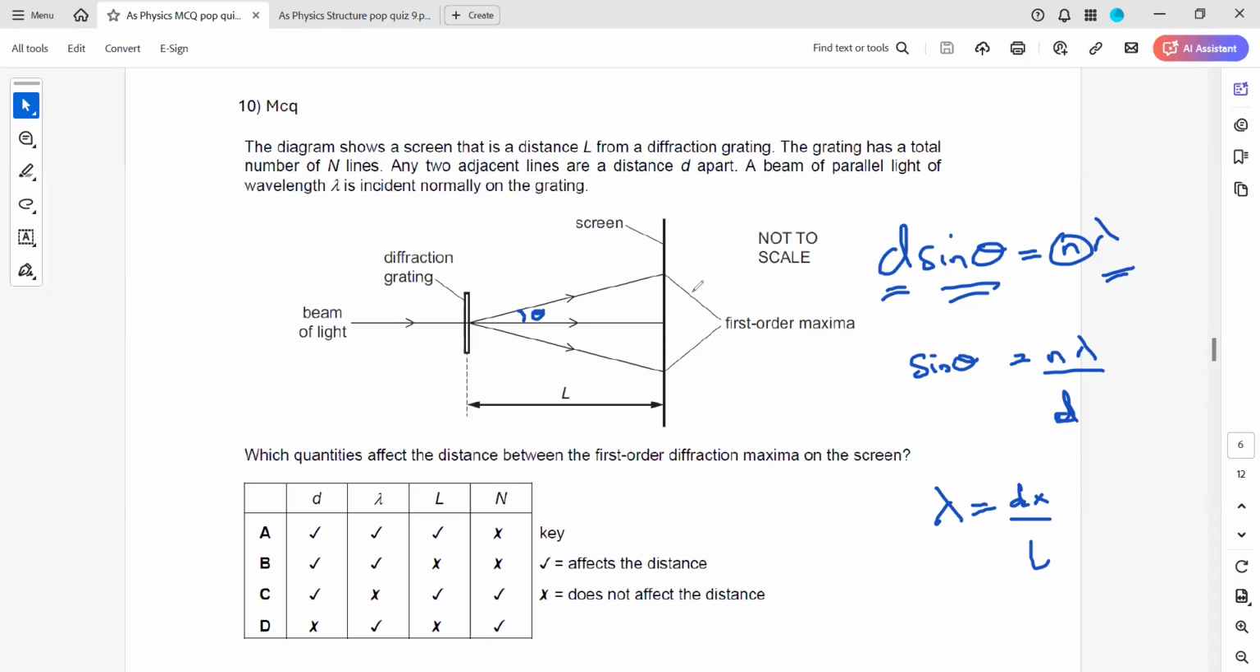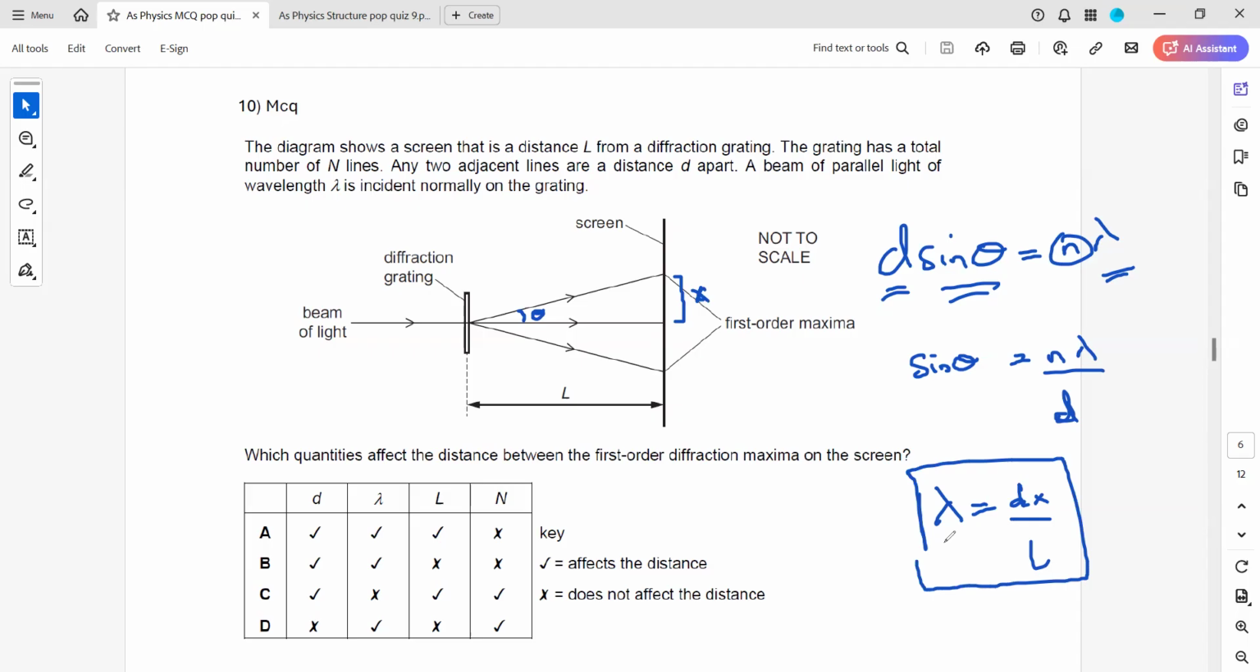They are asking about this distance x, okay? And this distance x will change if the angle changes. Now we have two formulas: lambda equals ax over d, and d sine theta equals n lambda. From the first formula, we can see the angle depends on the order of the image.